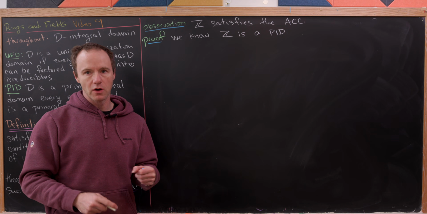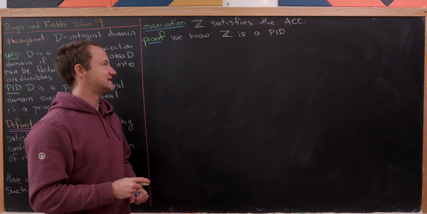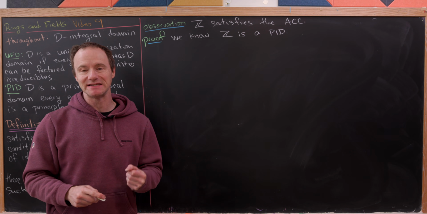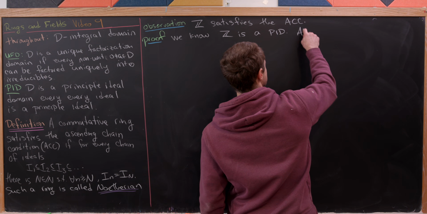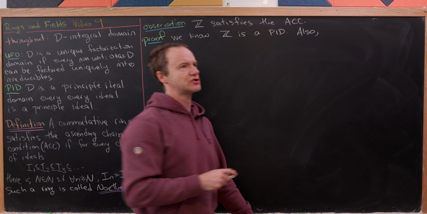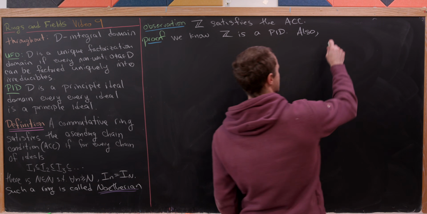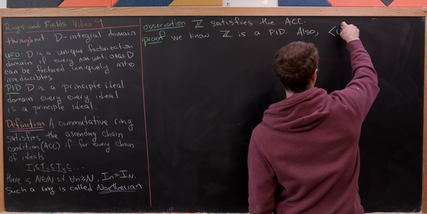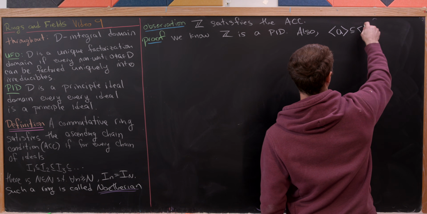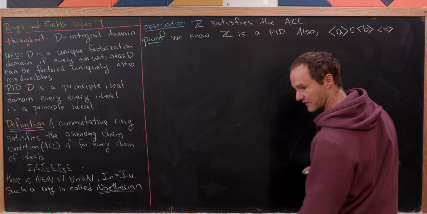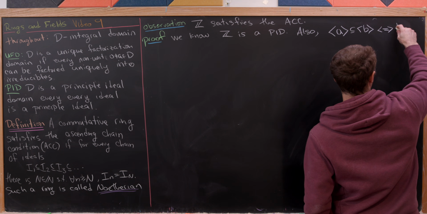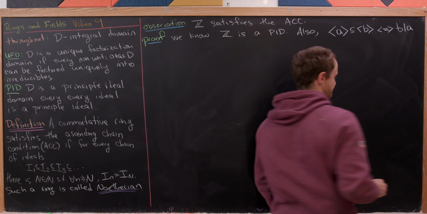Let's recall that we know from a previous video that Z, the integers, is a PID. In other words, every ideal is principal. Let's also observe that via something pretty similar to a homework exercise, we know that the ideal generated by A is a sub-ideal of the ideal generated by B if and only if we have B divides A.